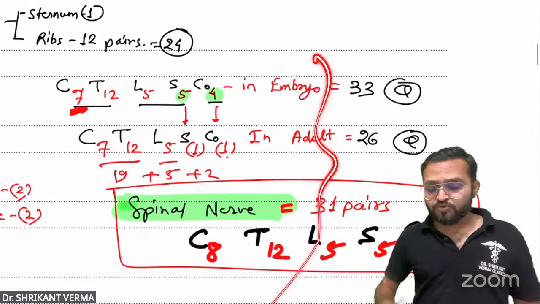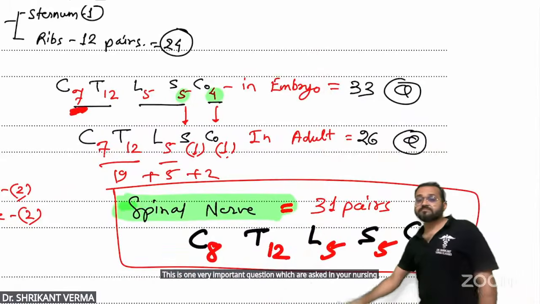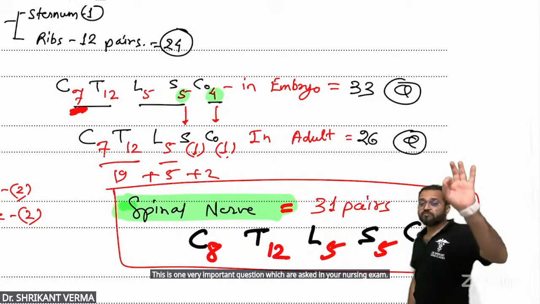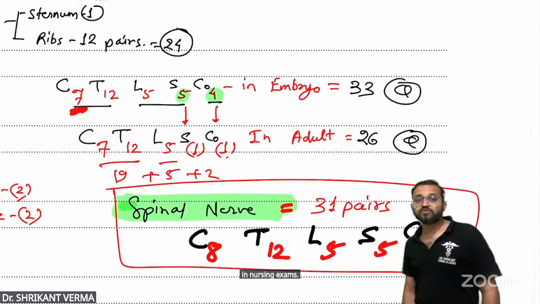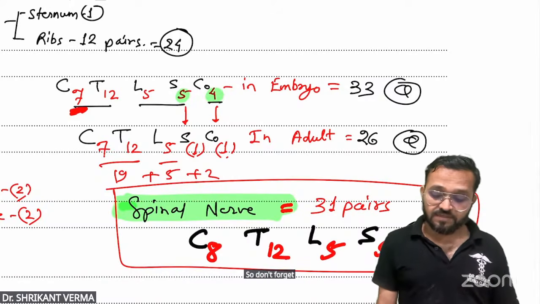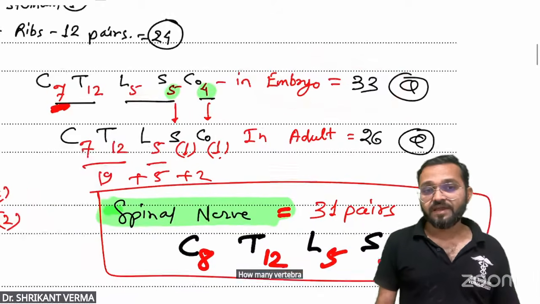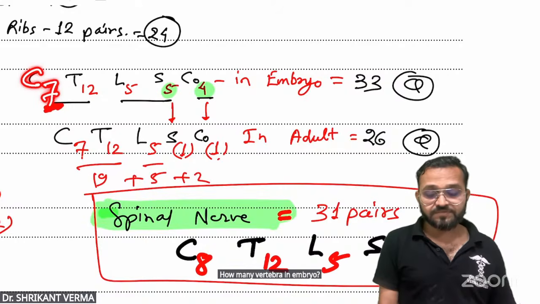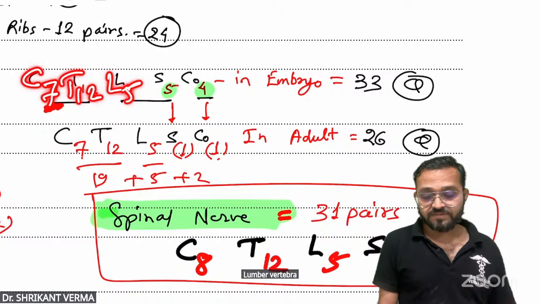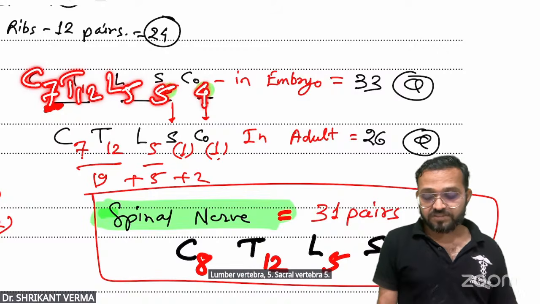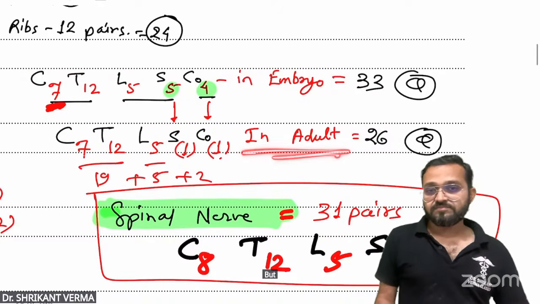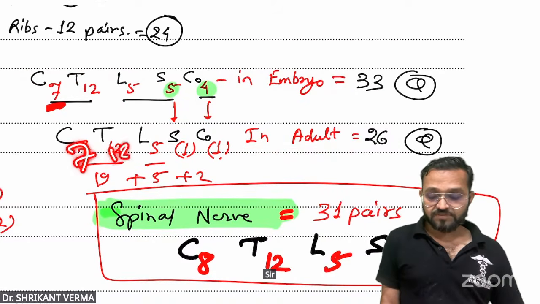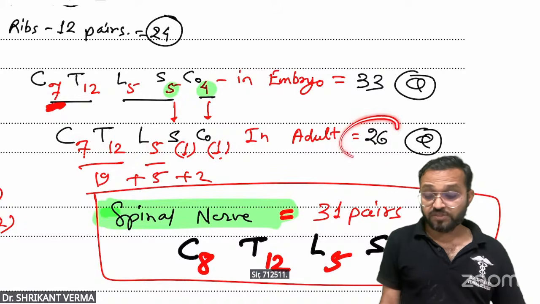This is one very important question, one of the most commonly asked questions in nursing exams. So don't forget. How many vertebrae in the embryo? Cervical 7, thoracic 12, lumbar 5, sacral 5, coccygeal 4 in the embryo, total 33. But in the adult: 7, 12, 5, 1, 1, so total 26.